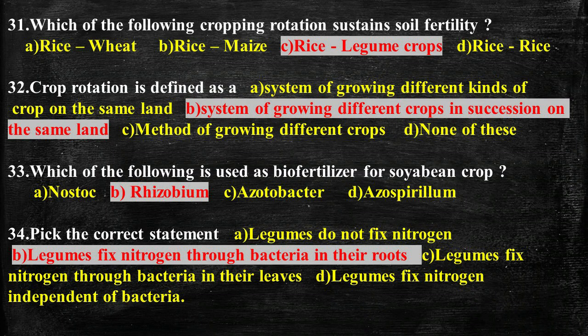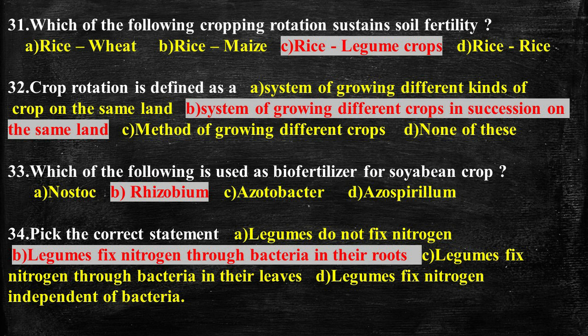Question number 31. Which of the following cropping rotations sustains soil fertility? And the answer is rice and legume crops. Rotations allow crops with different rooting patterns to use the soil sequentially, reduce pests and diseases harmful to crops, and sustain the productivity of the cropping system. With the cropping rotation of rice and legume crops, it helps sustain soil fertility without the need of applying fertilizers.